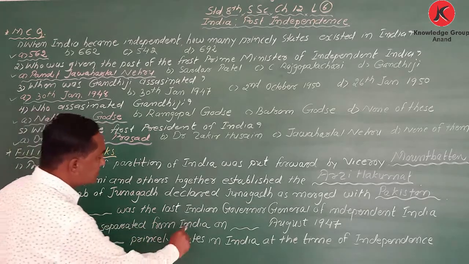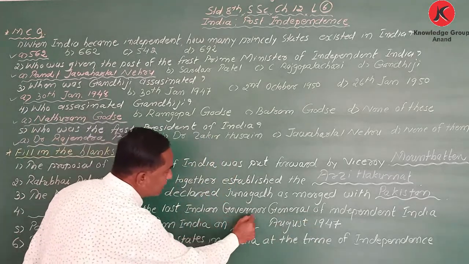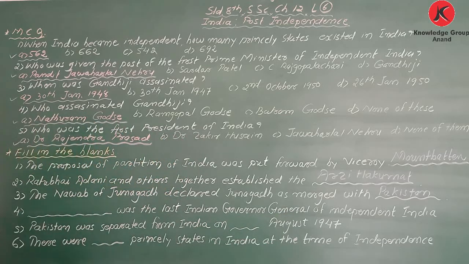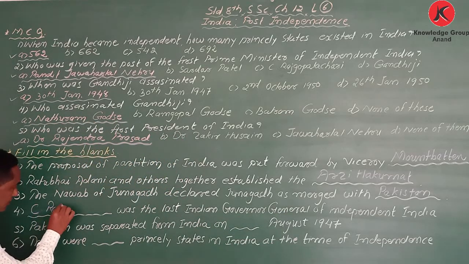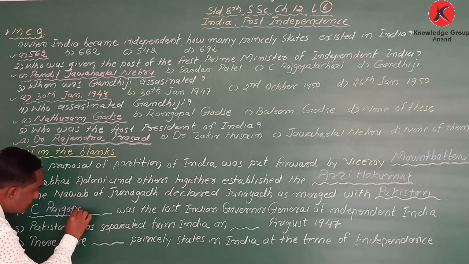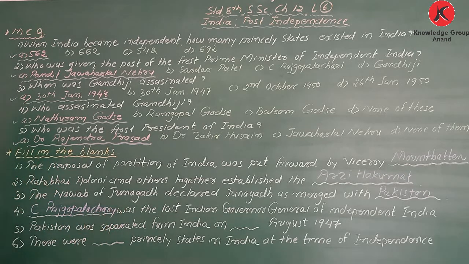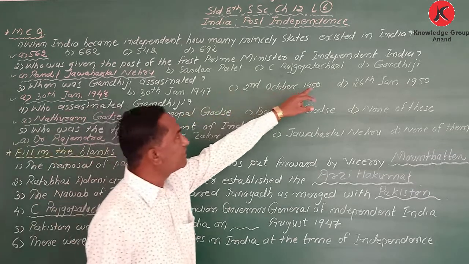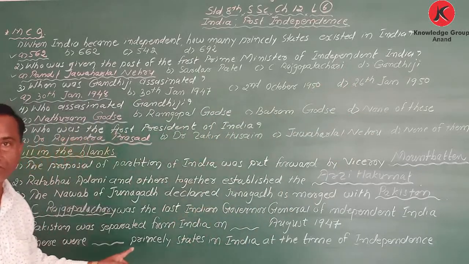Blank was the last Indian Governor General of independent India. Who was that, first and last? C. Rajgopalachari. Got it? My dear student, here I have written Y, here I have written I. Both spellings are there, that's why I have written both.